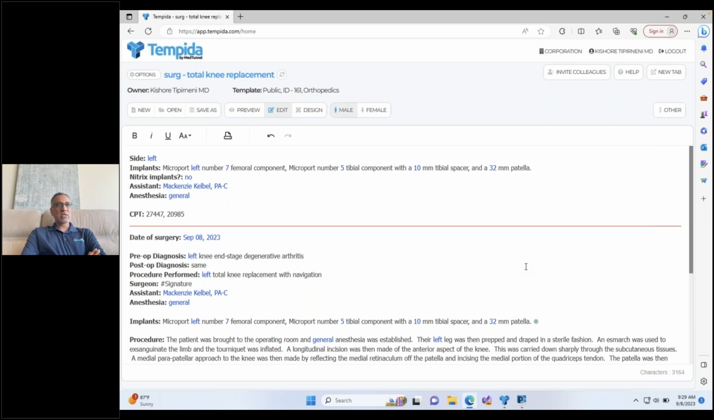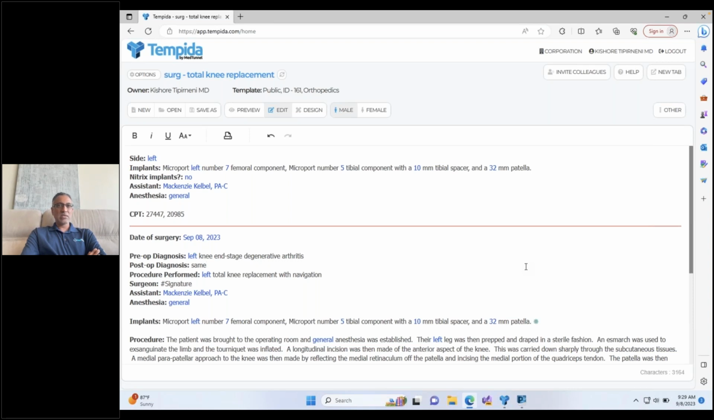So in my practice, as far as templating, I would say for 80% of my patients, I use the Tempida application to create the note. And for 60% of those patients, I just create it straight through Tempida and just let it handle it. For another 20%, I let Tempida create the note, but there may be 1 or 2 sentences I want to add that are specific for this patient.